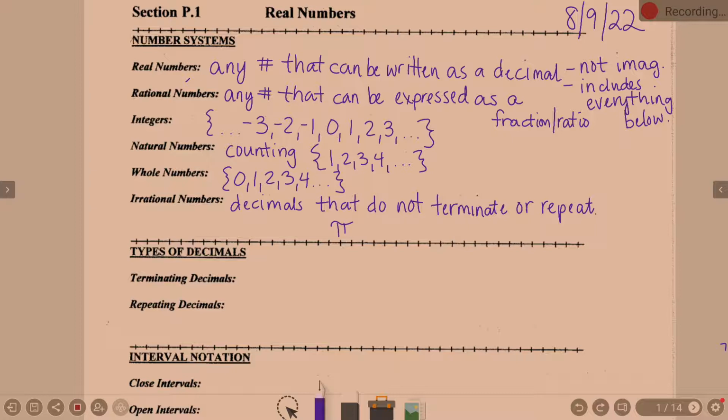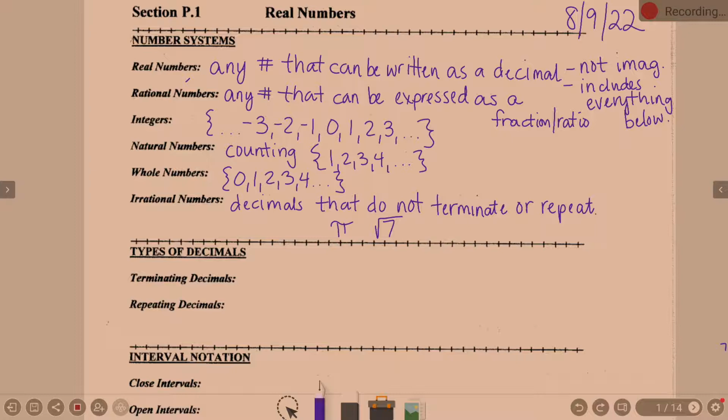Some square roots are. Give me an irrational square root. Square root of 7. Okay. If it's not a perfect square, where I can just take the square root of it, it's irrational. When I put that in my calculator, it's going to be the type that fills up my calculator screen, isn't it? Big, long, ugly, fills up the calculator screen. So those are a couple examples of irrational.